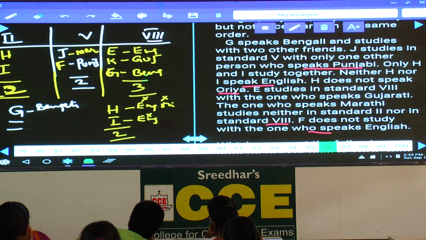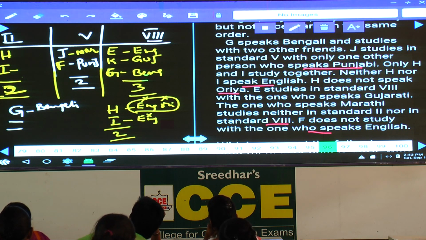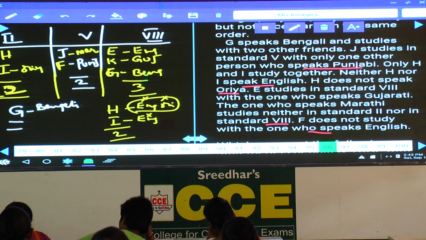K must be Gujarati. Now H does not speak Oriya. As H does not speak Oriya, I must be Oriya. If I is Oriya, then what is the subject left over here? Hindi. Then H must speak Hindi.